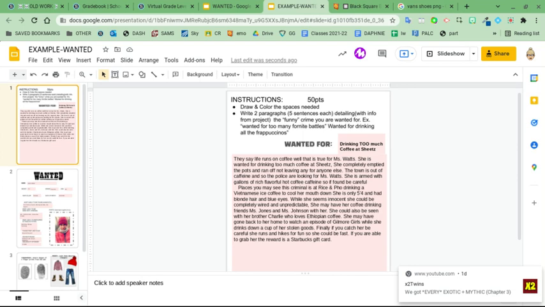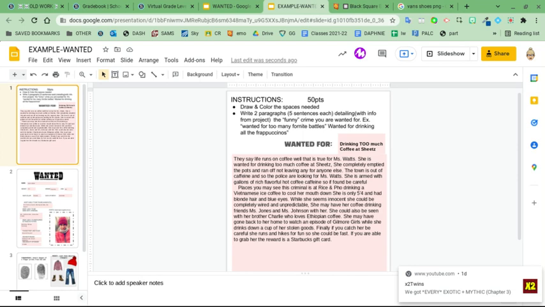Well, that is true for Miss Watts. She is wanted for drinking too much coffee at Sheetz. She completely emptied the pots and ran off, not leaving any for anyone else. The town is out of caffeine, and so the police are looking for Miss Watts. She is armed with gallons of rich, flavorful hot coffee, caffeine. So if found, be careful.